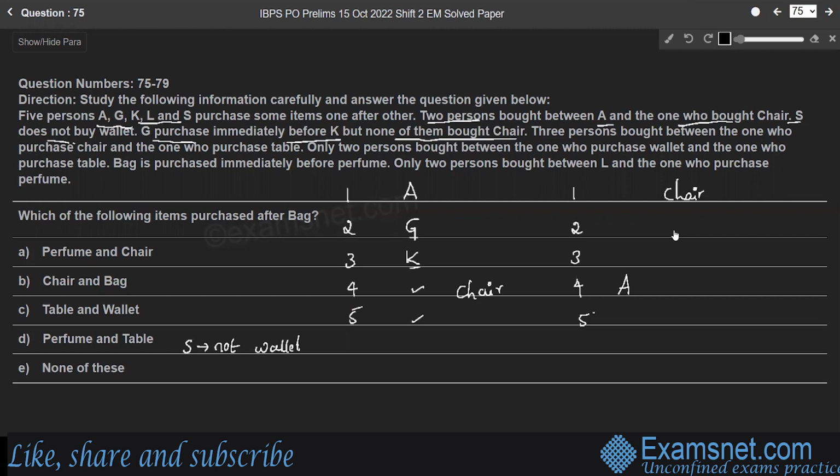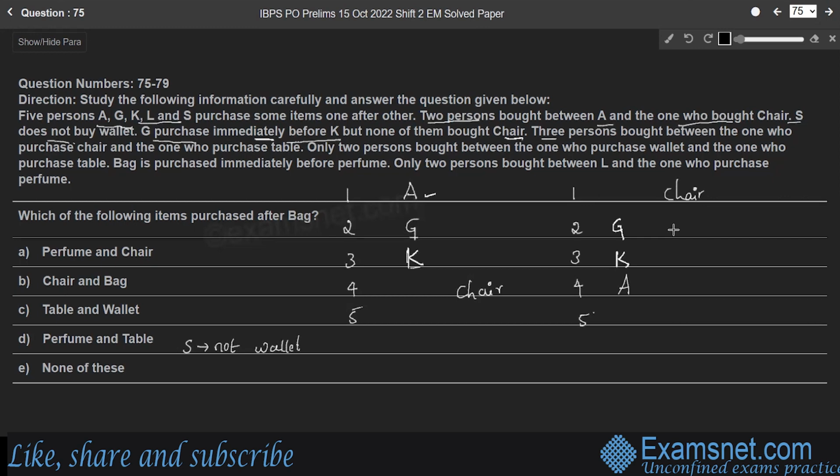Therefore, position of G and K will be second and third respectively. Right? After A, G and K purchase. And in case 2, here G purchases immediately before K. Therefore, G is the second person, K is the third person, and none of them bought chair.